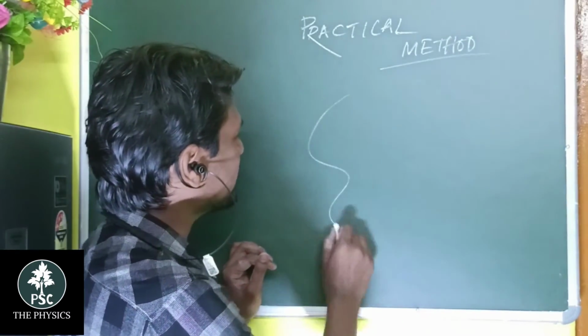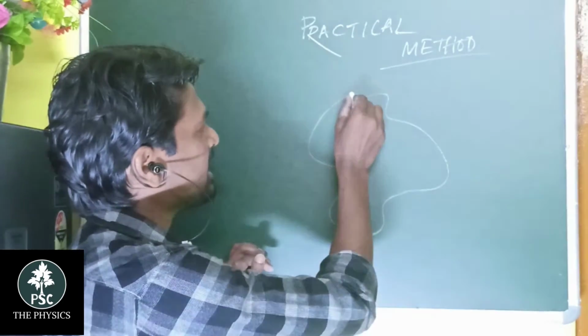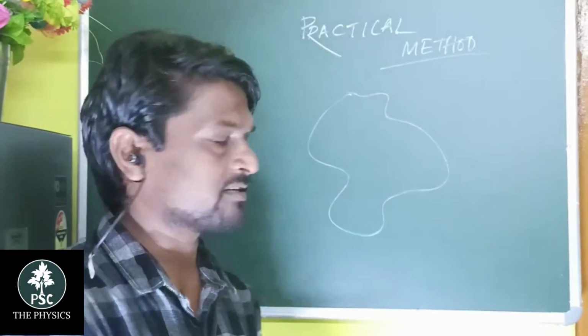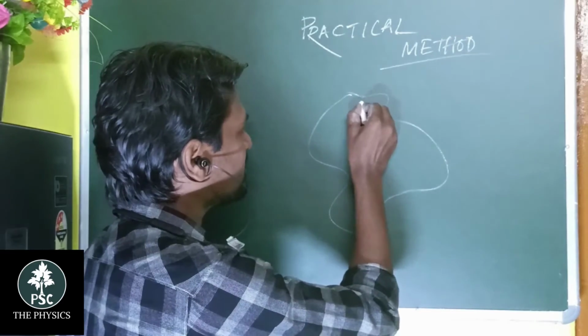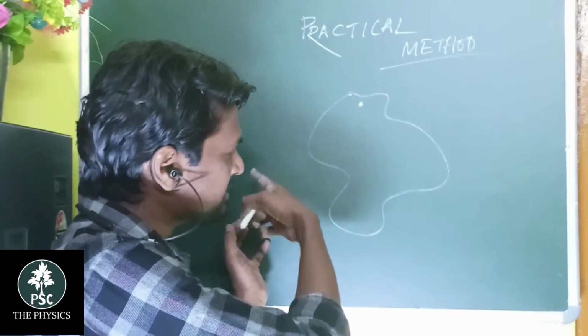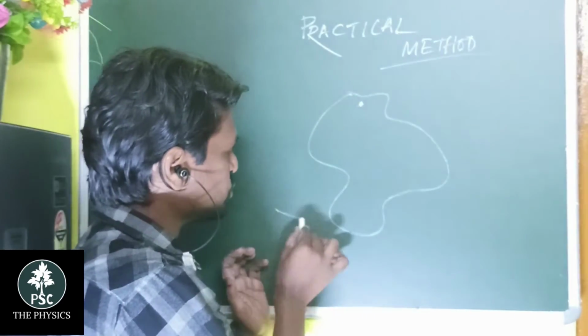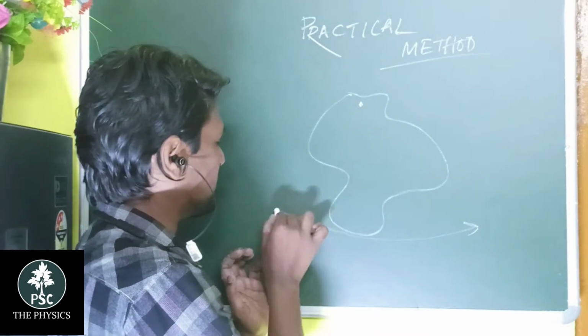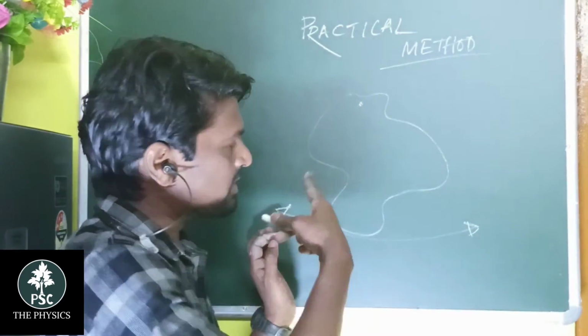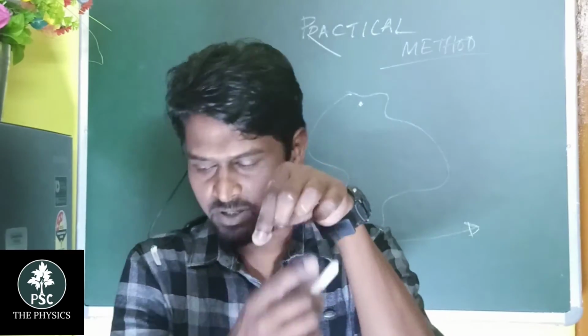So students, think of this as an irregular shape, and you just suspend it with a pin so that it can swing freely over a particular plane.